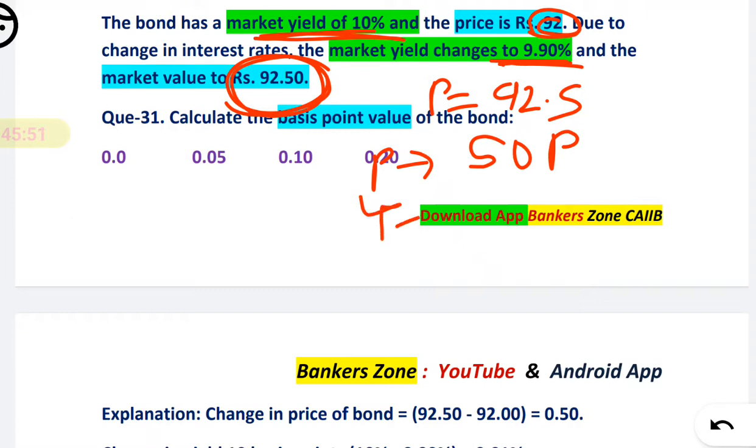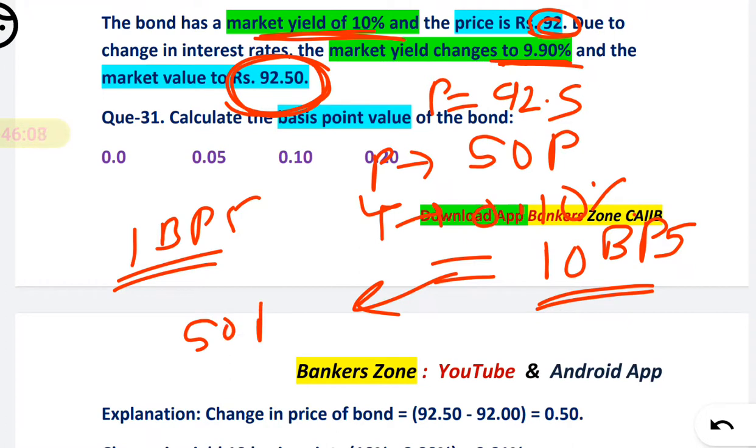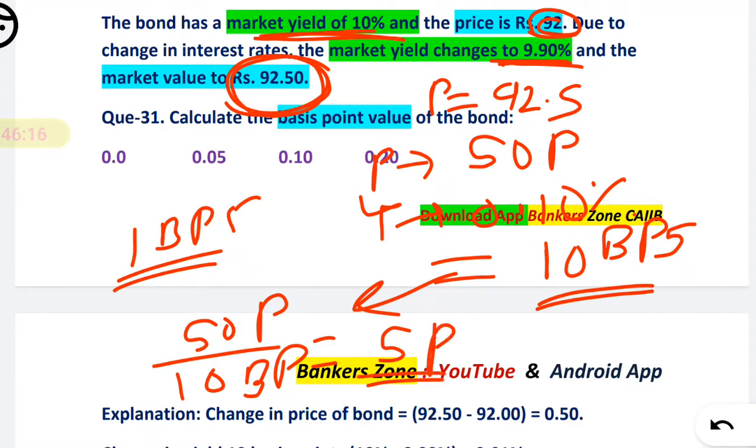So yield change here is 0.10%, that is 10 basis points. So what is the value for 1 basis point? For 1 basis point the value will be 50 paise divided by 10 basis points, you will get 5 paise per basis point.